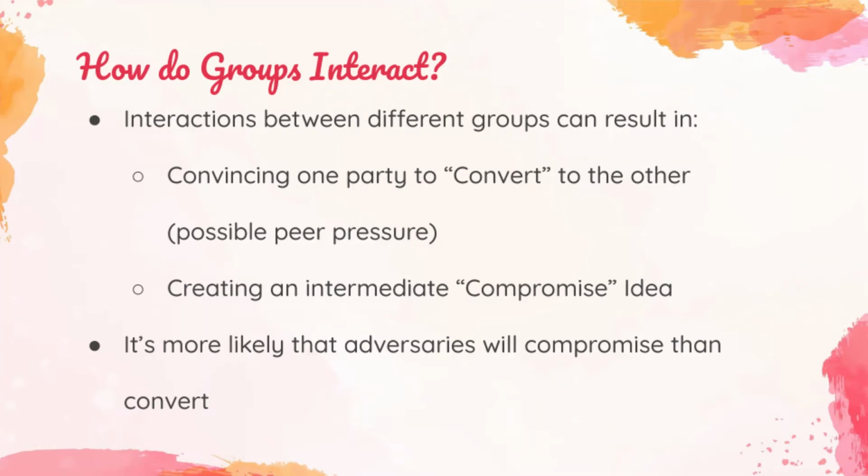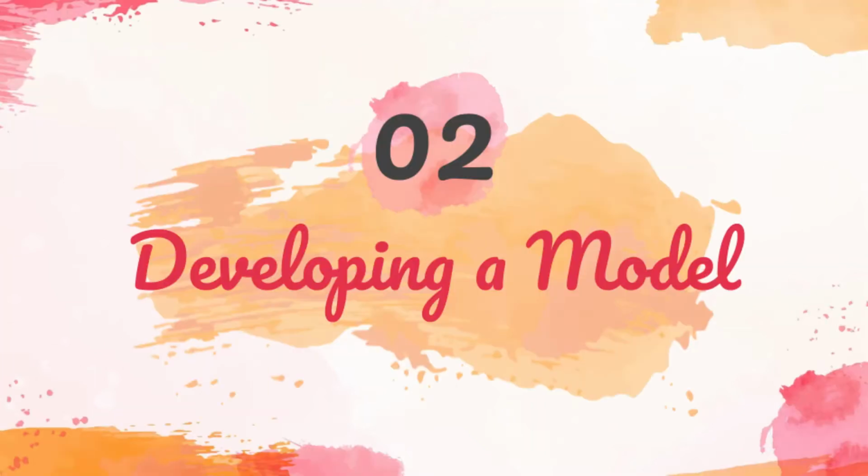So how do all the groups together interact? Interactions between different groups can result in convincing one party to convert to the other due to possible peer pressure, creating an intermediate compromise idea in which the groups talk and try to reach an agreement as time progresses. It's more likely that adversaries will compromise than convert. So A and B, given their different models, will talk more rather than just convert to each other.